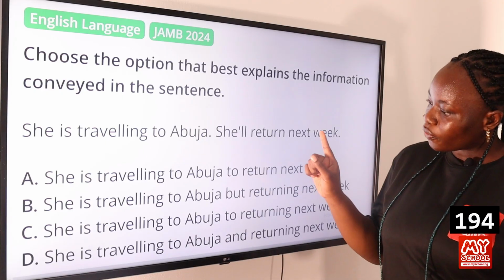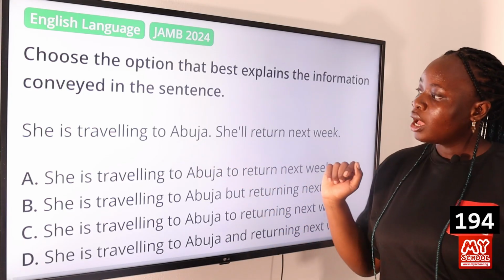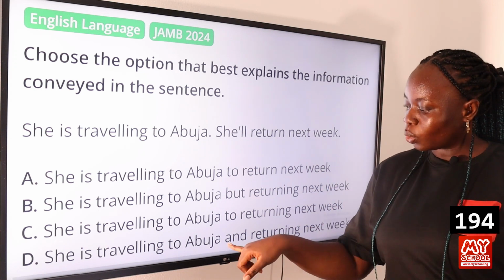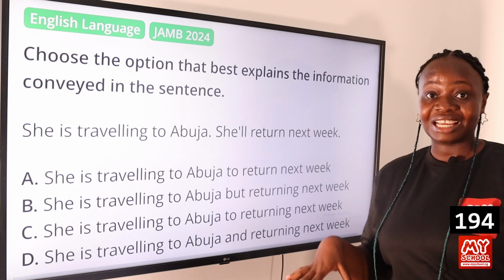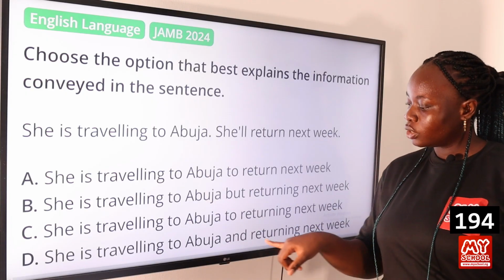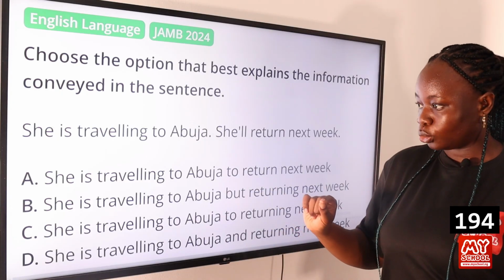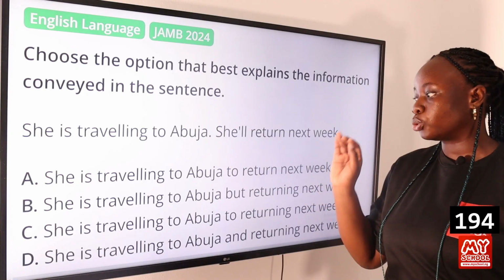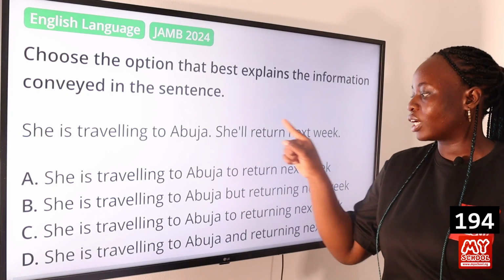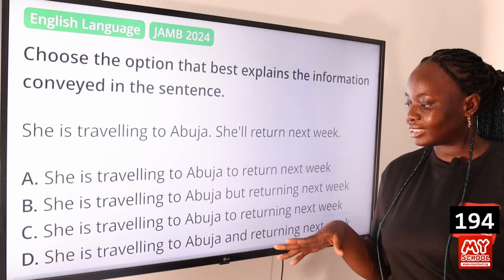So we're looking for a sentence that best expresses the information conveyed here. So the only sentence that best explains that is option D, because when you make use of and, you are not adding any extra information to the sentence. You are just joining one sentence to the other. But for the other option, when you make use of to, for example, she's traveling to Abuja to return next week, you are saying that the reason she's traveling to Abuja is so that she can return next week. So it's adding an extra layer of information to that sentence.